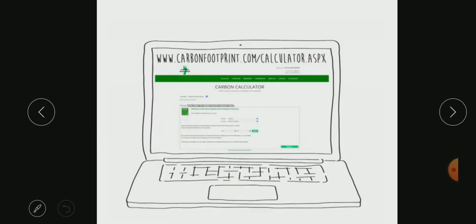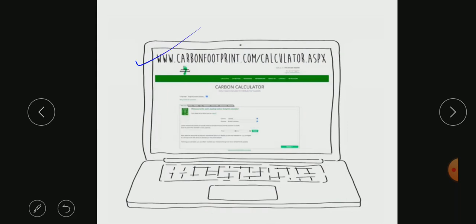Now, there are various online apps and websites which help us to understand, because suddenly we cannot calculate like this, right? There are already very systematically made websites which will help you to calculate your carbon footprint. One of the best which I have taken is this one. You can go through it, it's a carbon calculator.